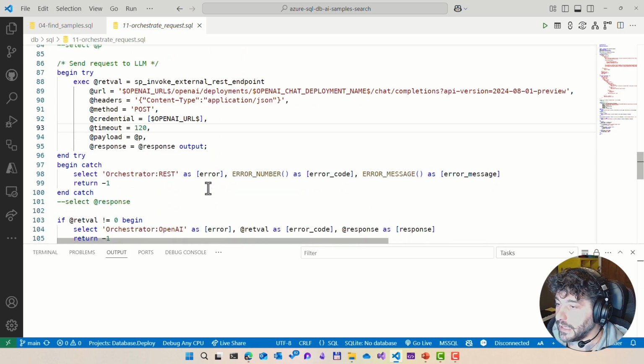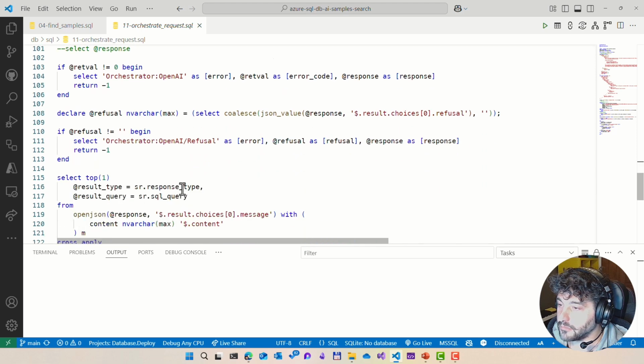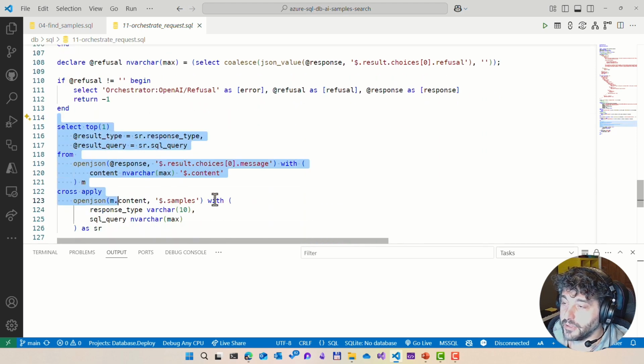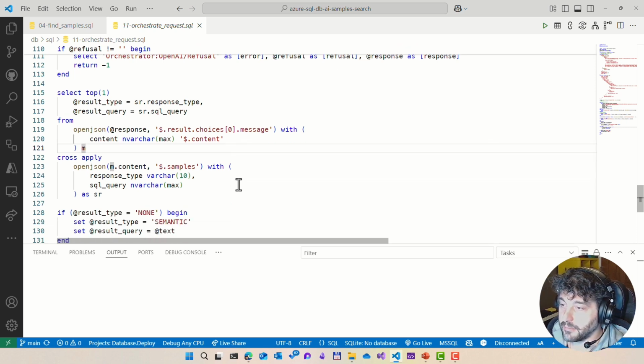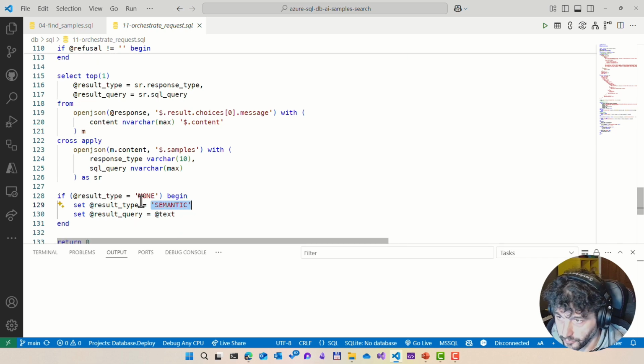Then here I will have a result that will tell me whether the agent is able to generate a query for your request, or whether it needs to use something else, for example a semantic search. Because we know for this specific code that I'm writing that if a SQL query cannot be generated, then we have to switch to semantic search, which involves the execution of a stored procedure that I have prepared.